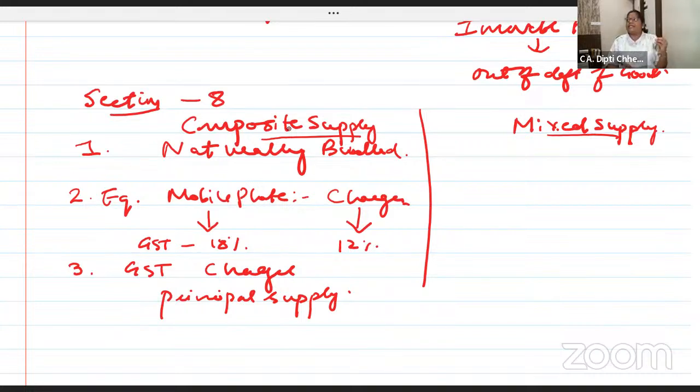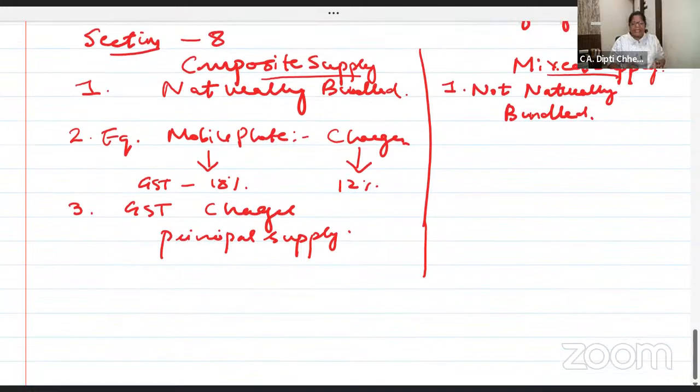I'll give you many examples in the coming 10 minutes. Do this properly. Mixed supply: not naturally bundled. Before I shift to the right side, is it logically clear?